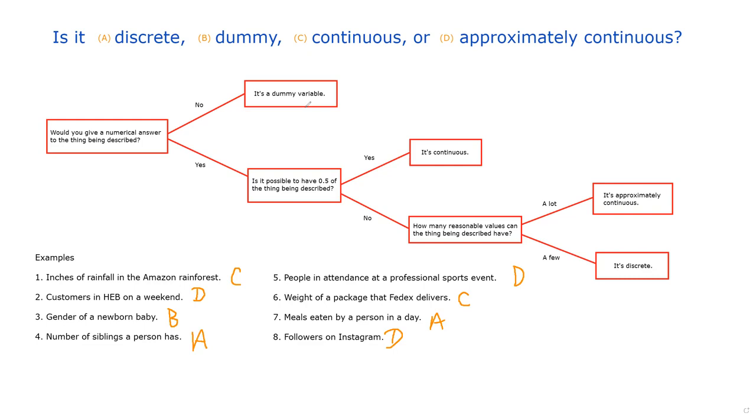Number of calls received by the liberal arts instructional technology help desk in a day. This one's kind of tough because you have to know something about the help desk, and I don't know anything about them. I'm assuming it's for the University of Texas, so it's a big university.